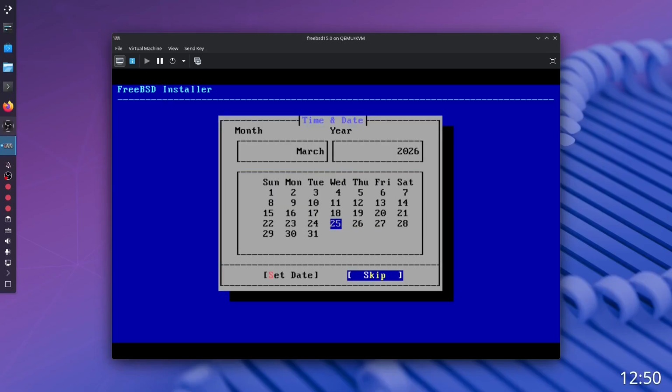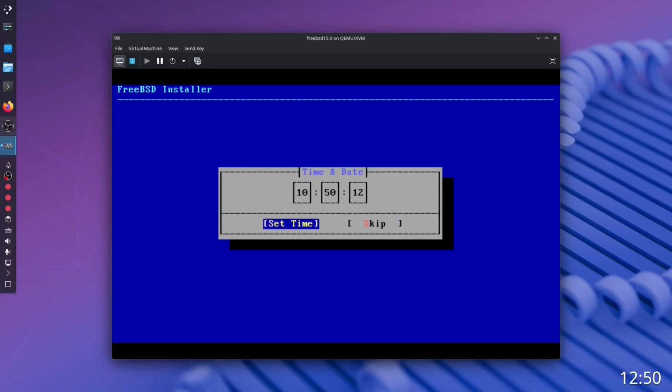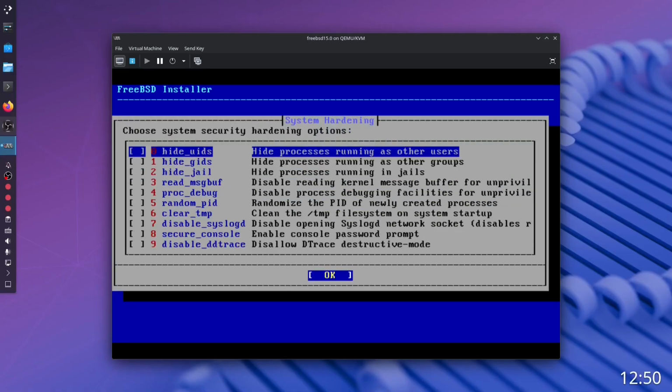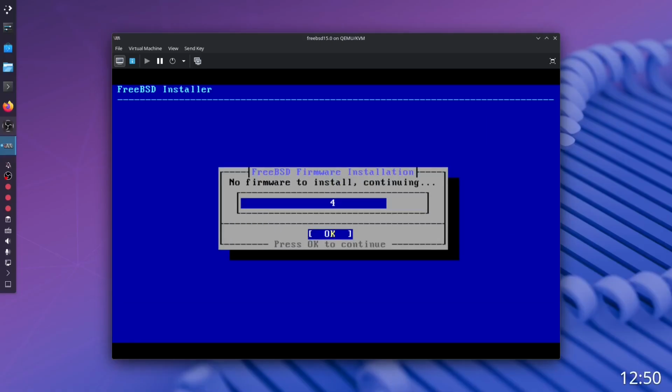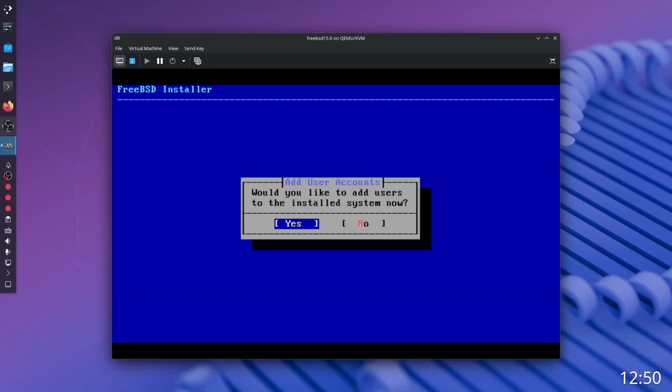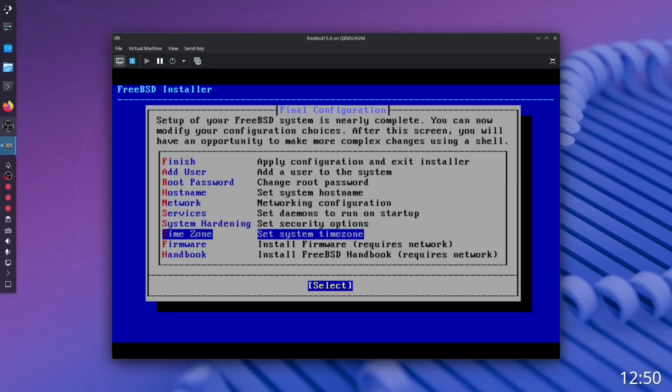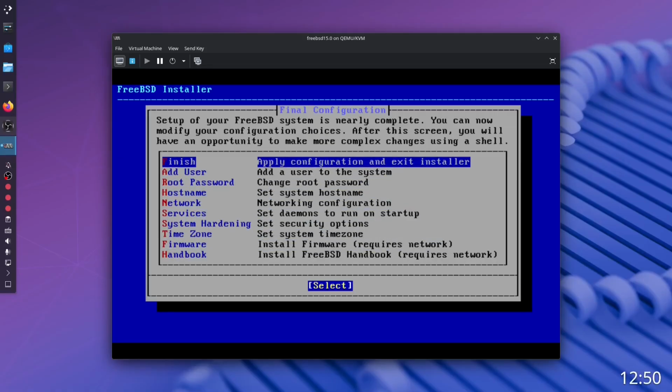Yes, it looks reasonable, and this is the day, so set date, and I guess this is the time. We don't need... oops, what did I do? Well, I guess we need SSH now. What did I... okay. No. I've no idea what I've just done, but it looks fine, so let's just finish.